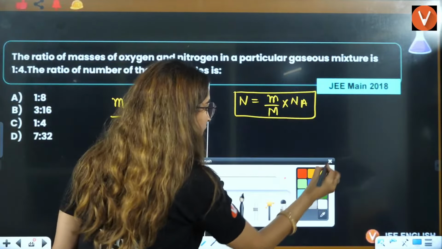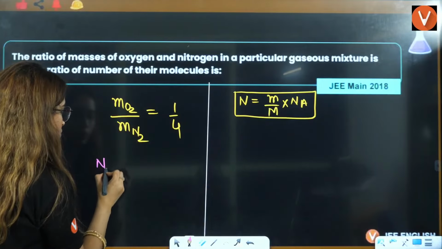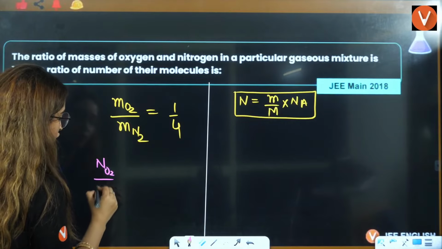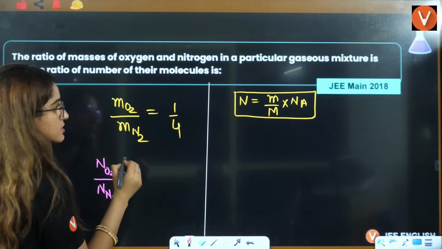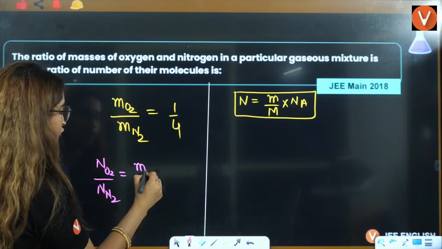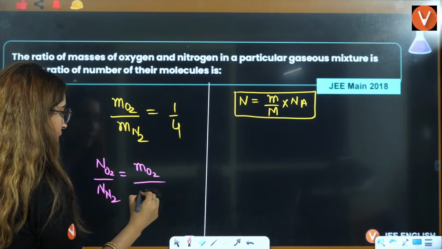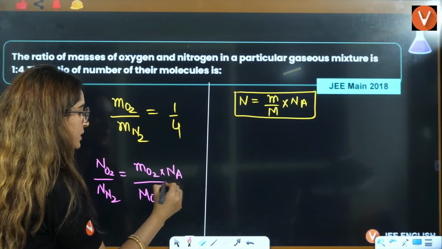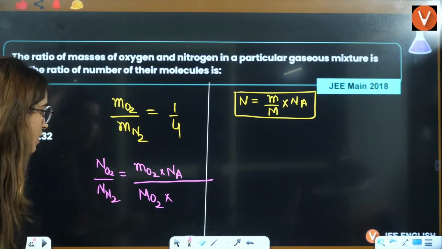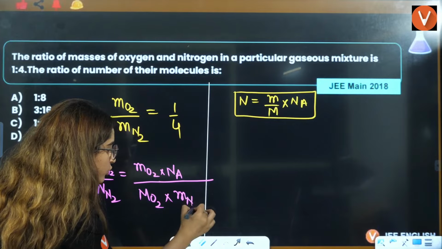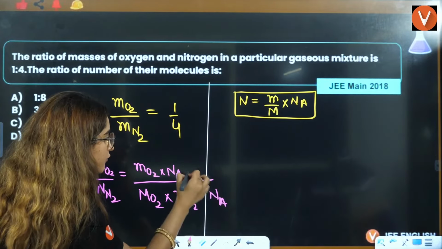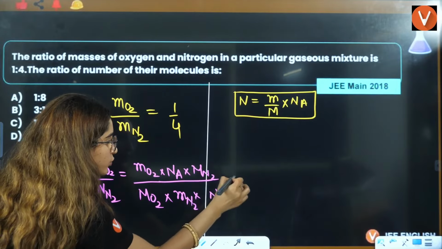Now, number of molecules of O2 by number of molecules of N2 is equal to mass of O2 by molar mass of O2 multiplied by Avogadro's number. Here also it is mass of N2 multiplied by Avogadro's number divided by molar mass of N2.